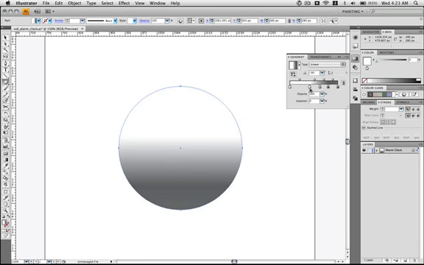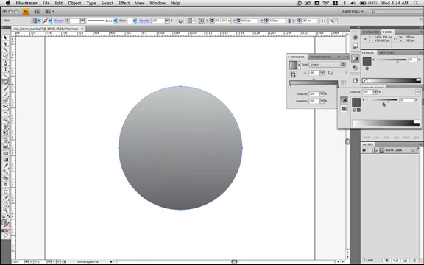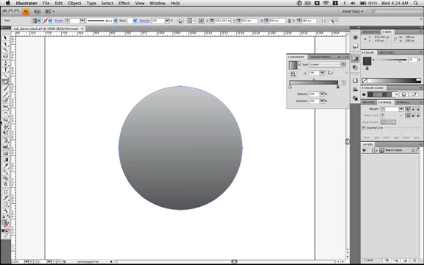We want to give it a gradient, a linear gradient that goes from gray, it's a bit too dark, to dark gray. And then grab the gradient tool, just G. I've already done that, but just hold shift to constrain it and drag from the top down to the bottom.